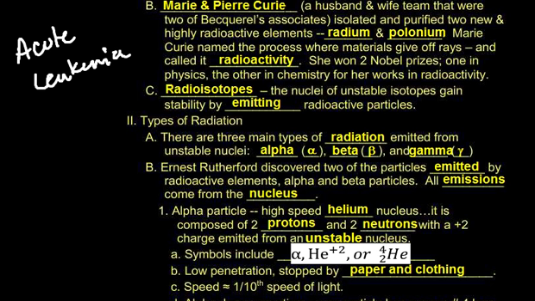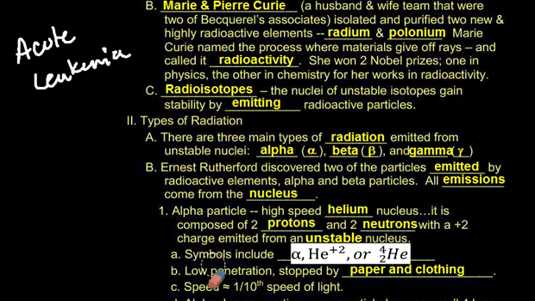And there's an equation. So, alpha decay equation. When a nucleus gives off an alpha particle, it has a mass number that is 4 less because of 2 protons and 2 neutrons, and an atomic number that's 2 less because of the same 2 protons. So for example, if a uranium-238 isotope gives off an alpha particle, it will result in a decrease of 4 in the mass and a decrease of 2 in the atomic number. So that's an alpha decay, and we'll get more into that later, and more into that with our practice.